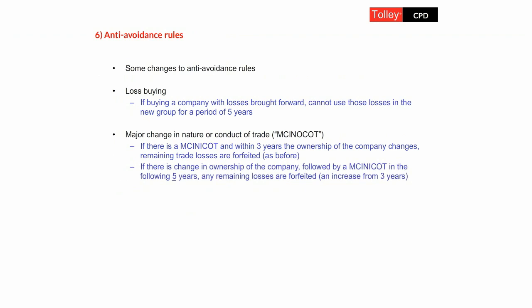And therefore, what it does in practice is to cast doubt over whether you should put a value on the trade losses carried forward when you are buying another company. If it has losses brought forward, I'd feel very reticent to pay for those trade losses. And what I might do is perhaps enter into a contingent arrangement with the vendor that if it turns out that those losses can be used, then maybe we make an adjustment to the purchase price at that time.